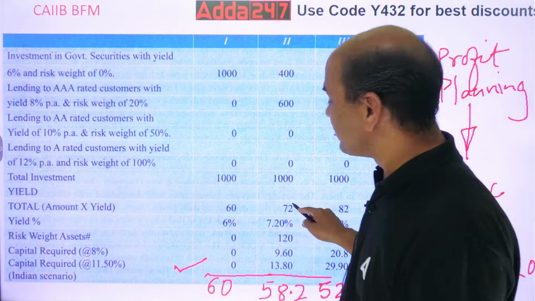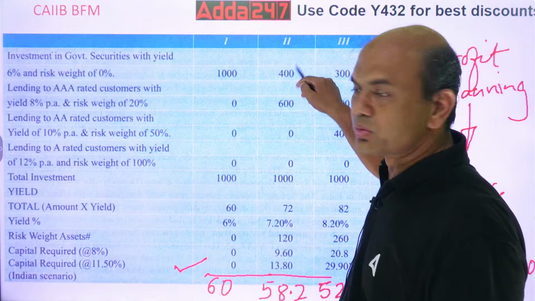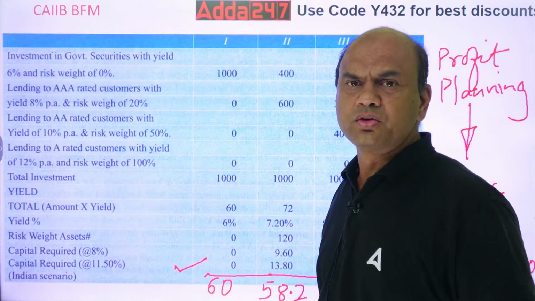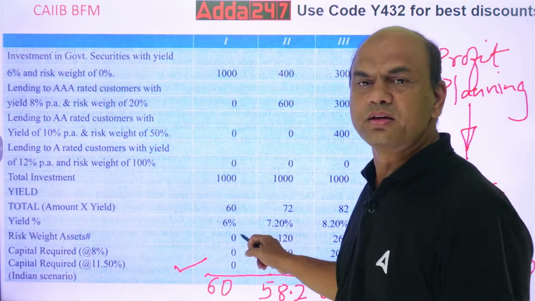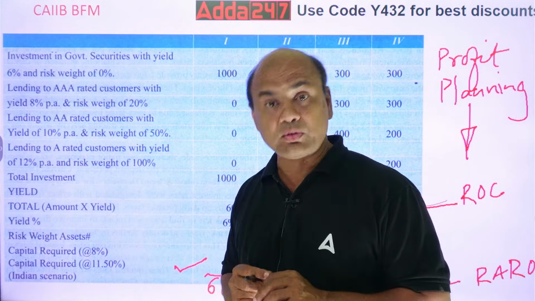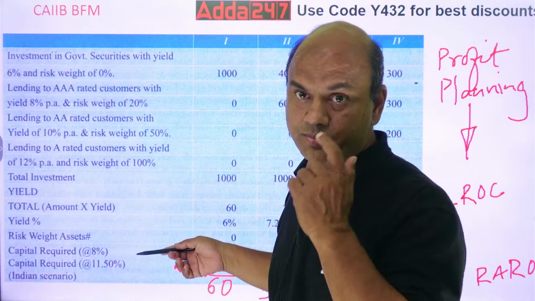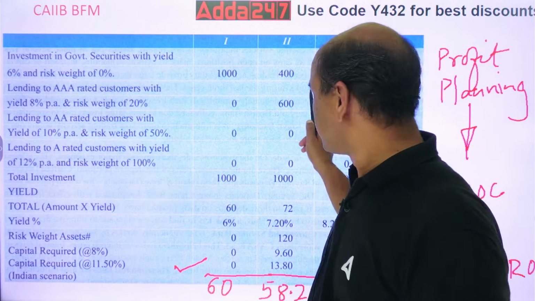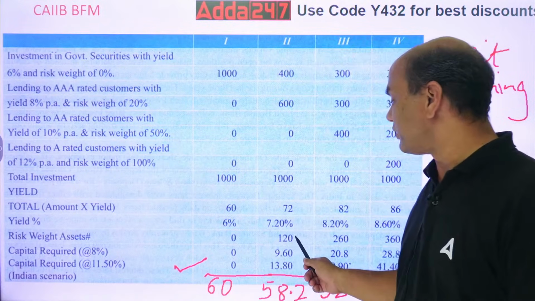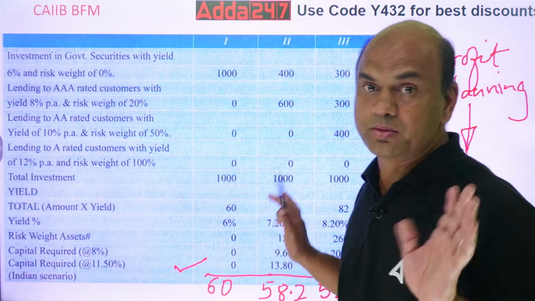Now this 72 rupees, what is my percentage return? 72 upon 1000. Total amount is 1000 net. So 72 upon 1000, I am getting 7.2% yield. Got it? Yield is 7.2%. Now, what is my risk? Risk is 20% over here. 20% of what? 20% of 600. So 600 into 20%, it is 120 rupees. This is my risk weighted asset. 120 is my RWA.